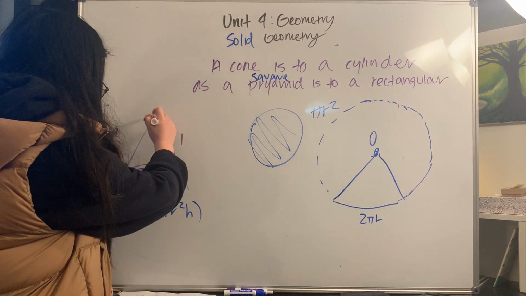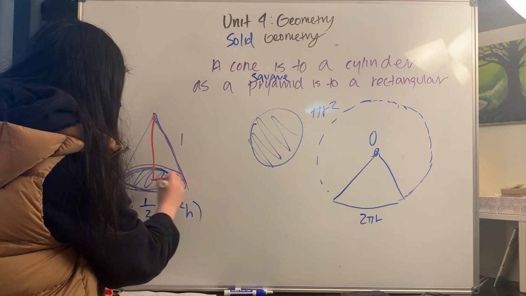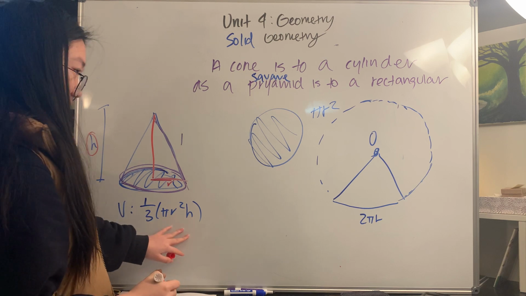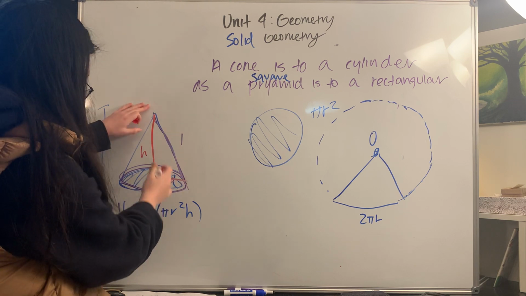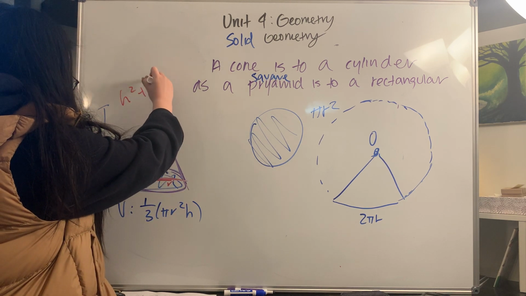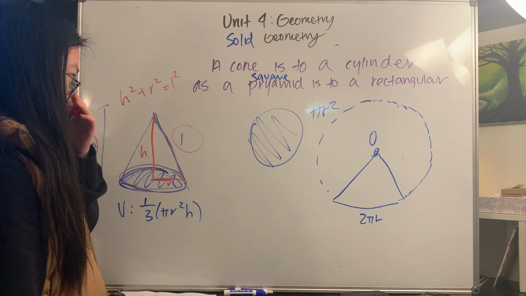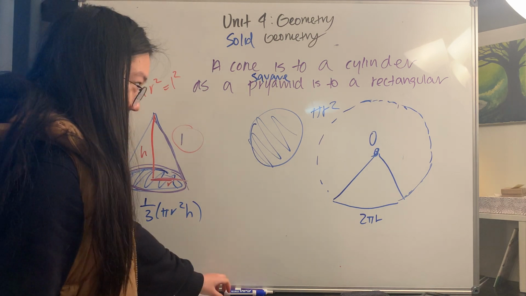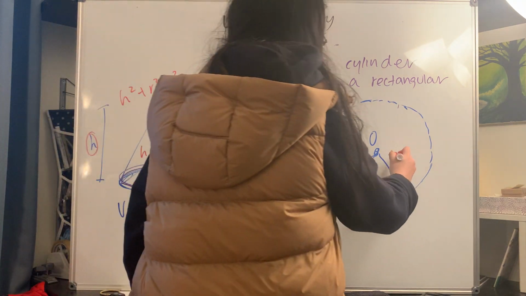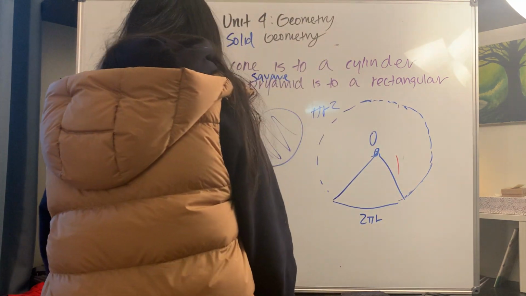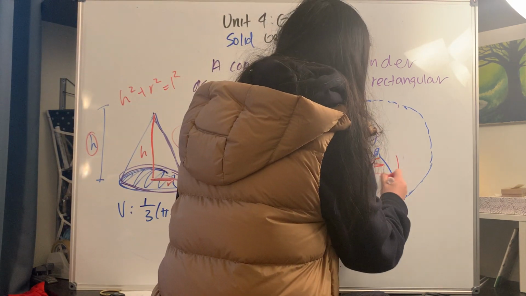So you would have to take this height right here, which is equal to h still, and you'll have to take the radius of this. So this is r, which we use down here to find the area of the circle. You have h and r, you'll see that this makes a right triangle, and so you can use that to say, oh, h squared plus r squared is equal to l squared. You figure that to figure out what L is. And L is our slant height, and it's relevant here because in our bigger circle over here, L is the radius. So let's say we put L here.